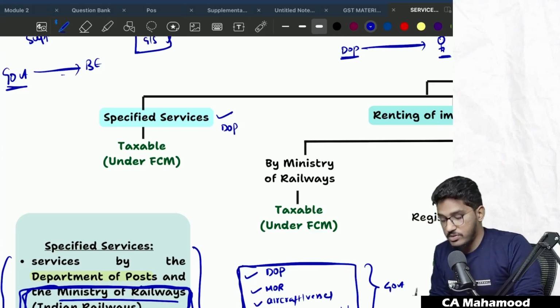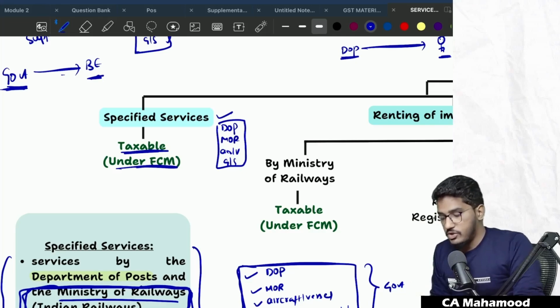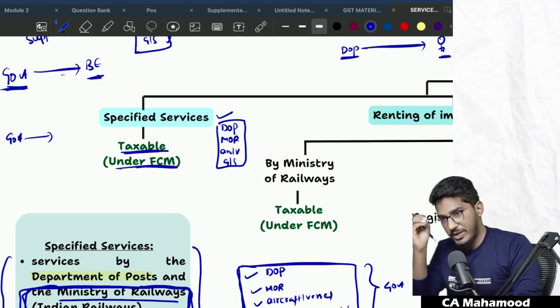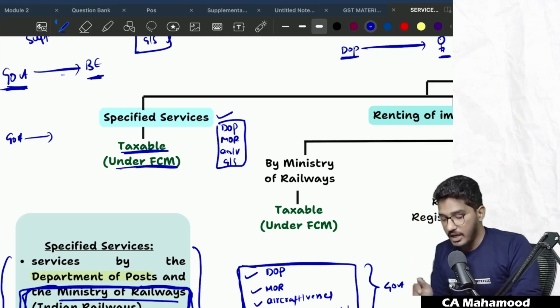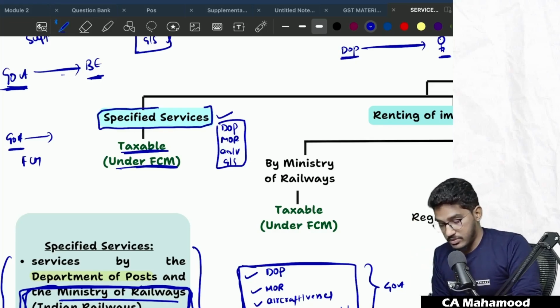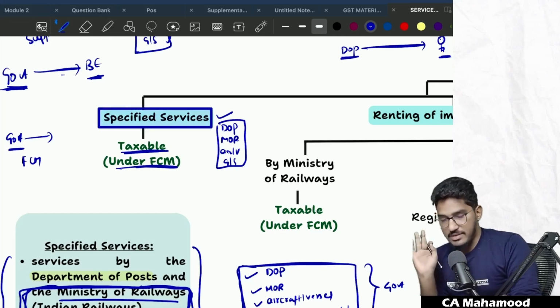Services by Department of Post, services by Ministry of Railways, services in relation to aircraft or vessel, services in relation to transportation of goods or passengers. So the government is providing any of the specified services to the business entity, taxable under forward charge mechanism. So by now you would have made a conclusion that if the government is providing specified services to anybody, to another government, to a business entity, to a non-business entity, to anybody, the specified services are always taxable under forward charge mechanism.